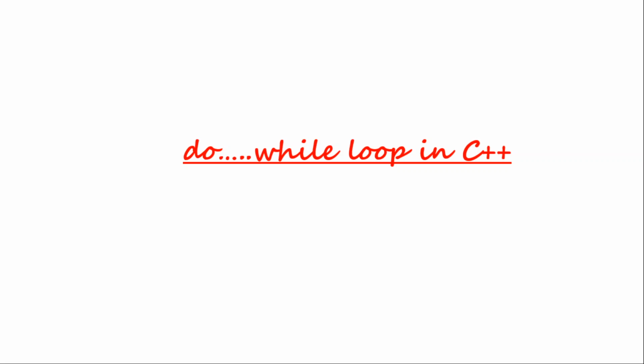Hello all. Today we are going to learn about the third loop in C++, that is the do while loop. I hope that now you are very familiar and very much aware of what is happening in a for loop and while loop. So we'll now learn how a do while loop works.